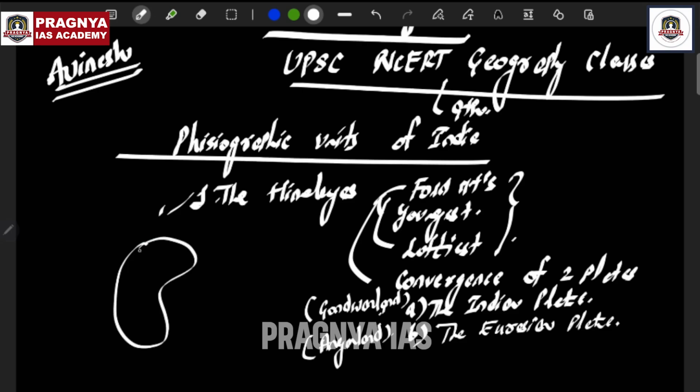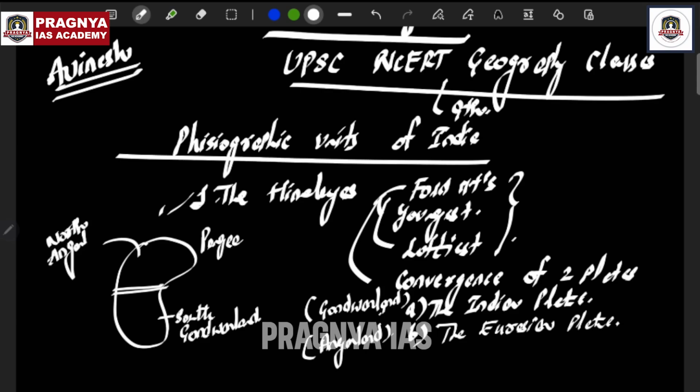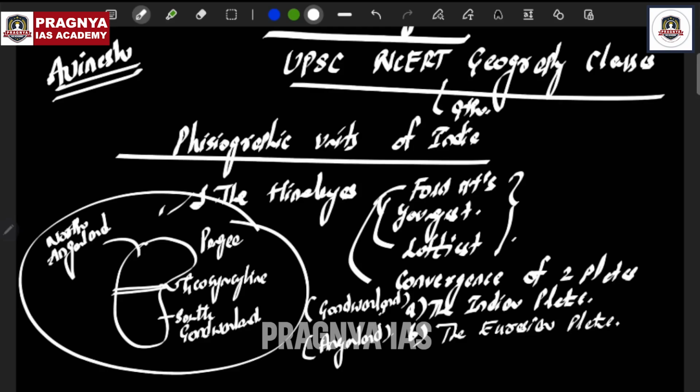Remember this particular diagram: the entire earth is composed of one landmass, Pangaea. Pangaea broke into two parts, the southern Gondwana land and the northern Angara land. The Indian plate is part of the southern Gondwana land, and the Eurasian plate is part of the northern Angara land. You remember that? This is your geosyncline gap. Into this geosyncline gap, the surrounding Panthalassa waters entered, creating a narrow sea, which you call the Tethys Sea, right? And the Tethys Sea is full of marine sediments.